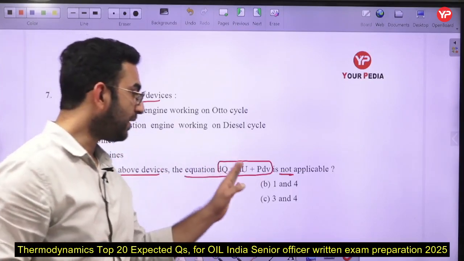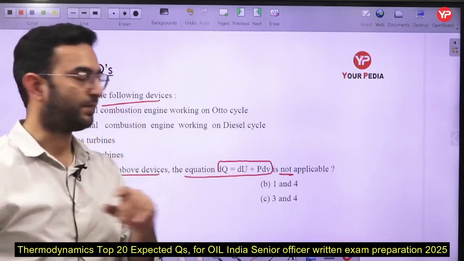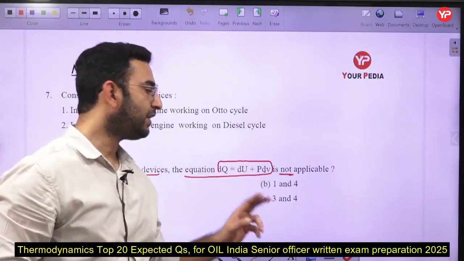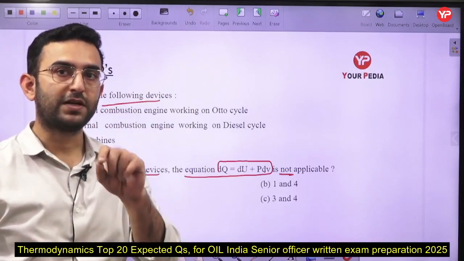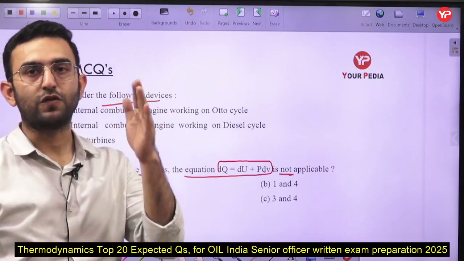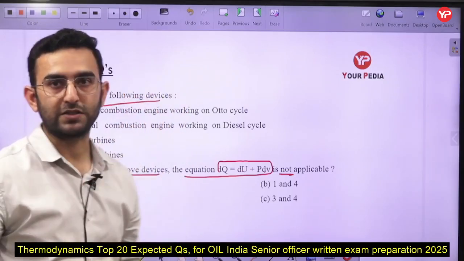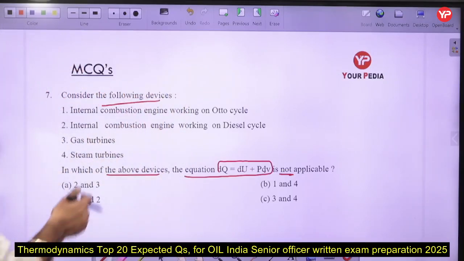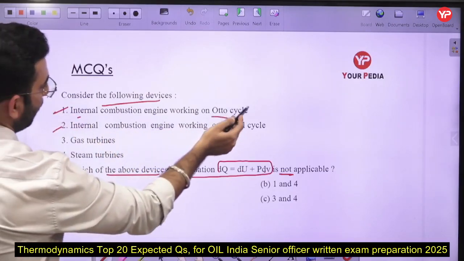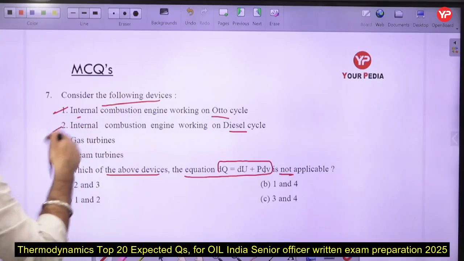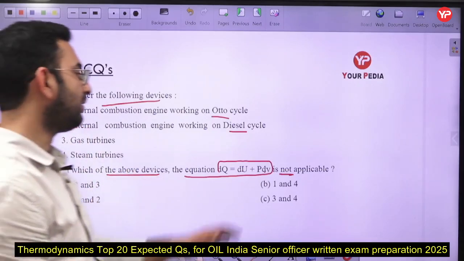If de is mentioned here, it represents an open system or a closed system, both. If pdV is given, that represents a reversible process. If simple W is given, it represents a case of reversible as well as irreversible processes. Now in the case of internal combustion engines, whether it is an Otto cycle or a diesel cycle, we can use this equation here.